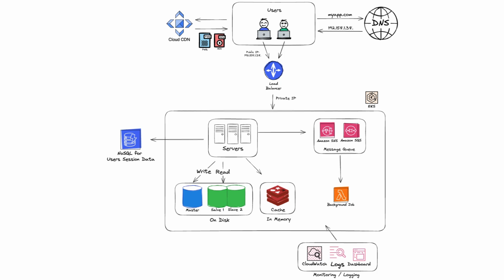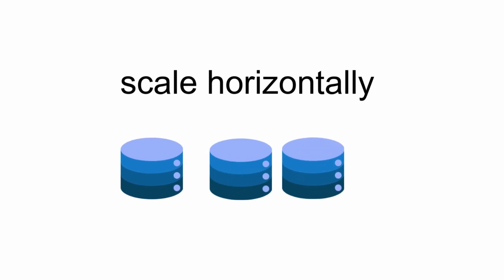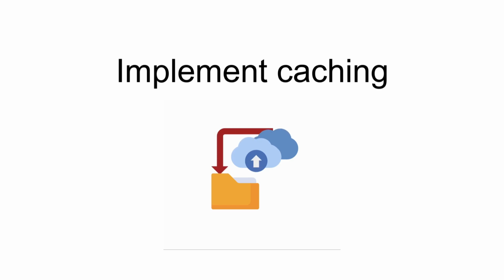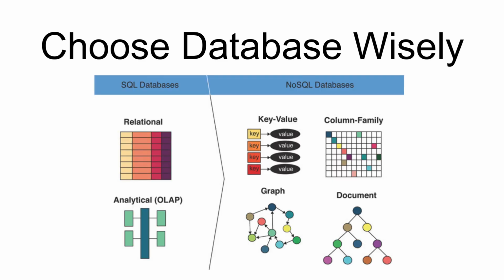But before we wrap up, I want to make sure we leave our listeners with some actionable takeaways. First, remember to scale horizontally. Don't try to cram everything onto one server. Use multiple servers working together. Next, implement caching whenever possible. Store frequently accessed data in memory for lightning-fast retrieval. Number 3, choose your database wisely. We talked about relational and non-relational databases. Think carefully about what best suits your application.